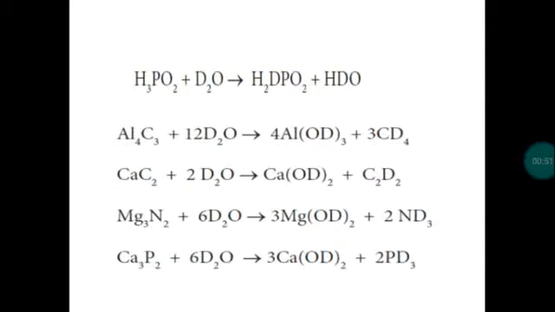The application of exchange reactions is to identify the basicity of a substance, so that the basicity of hypophosphorus acid is identified as 1. This is a monobasic acid. Heavy water also combines with other substances like aluminum carbide, calcium carbide, magnesium nitrate, and calcium phosphate to produce different deuteroxides.